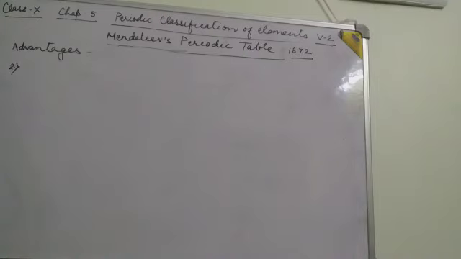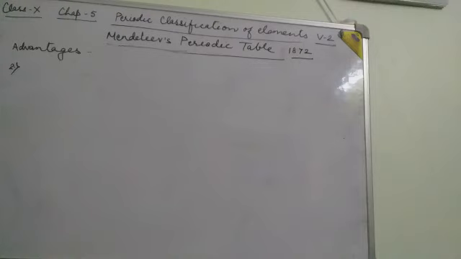The mass of the cobalt is more than that of the nickel, but he placed the cobalt before the nickel, as the property of the cobalt is similar to the properties of the other elements present in that group.